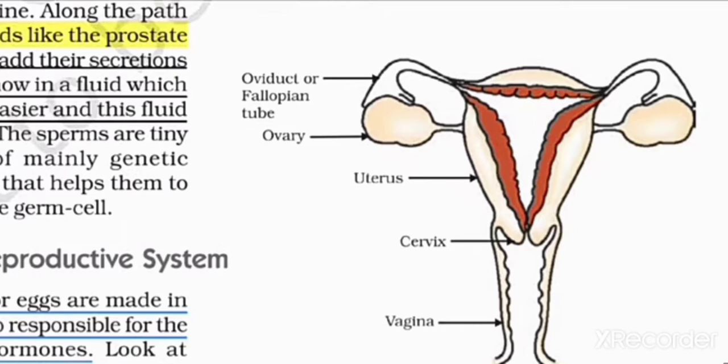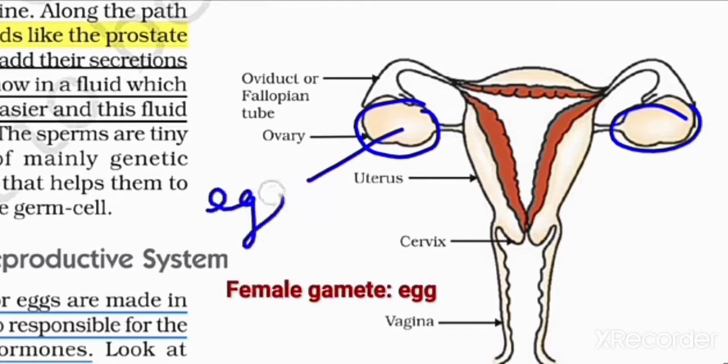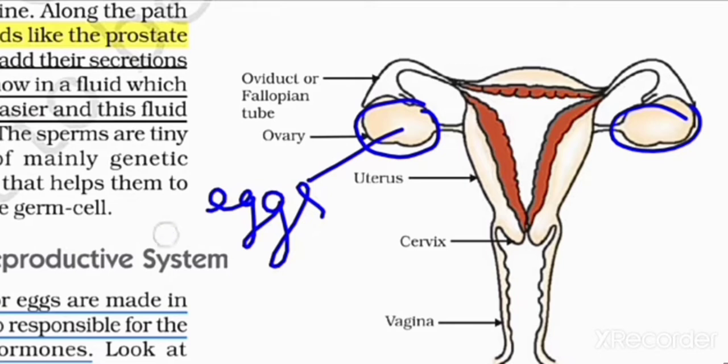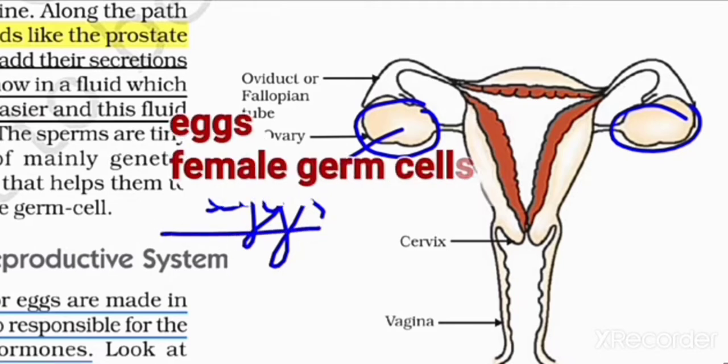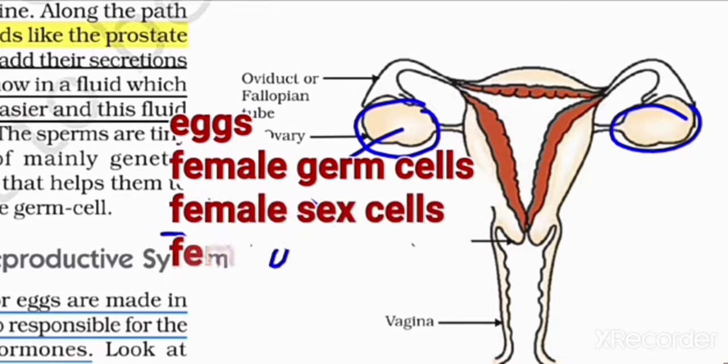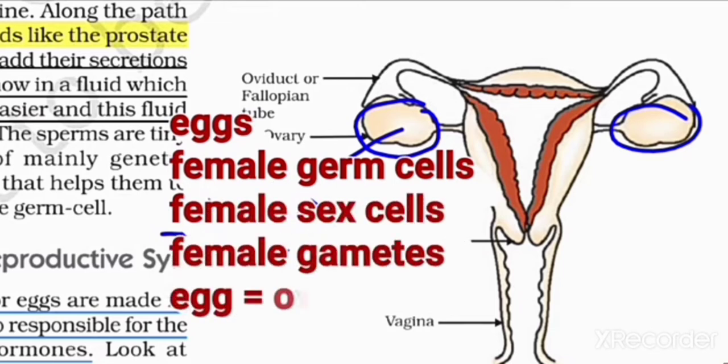Oviduct or fallopian tube, two ovaries, uterus, cervix, and vagina. These are the parts of the human female reproductive system. There are two ovaries. They produce the female gametes, or eggs. These eggs are female germ cells, or female sex cells, or female gametes.